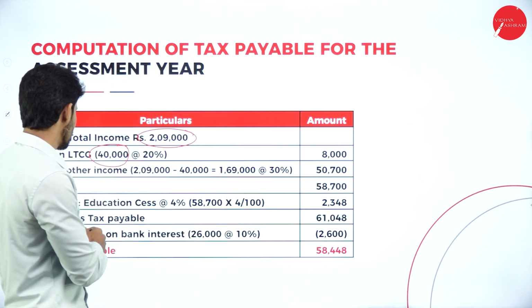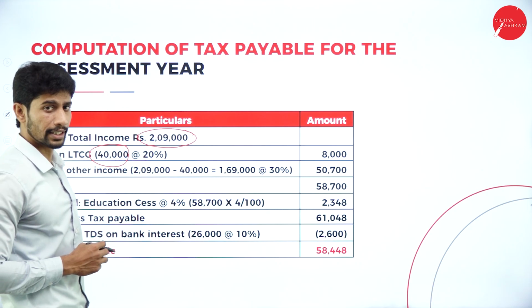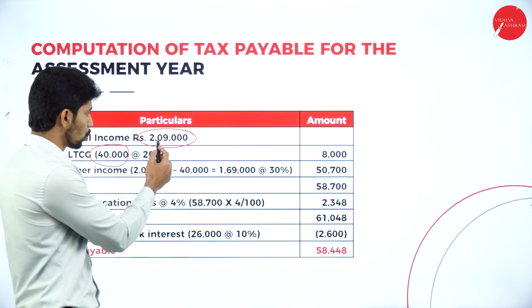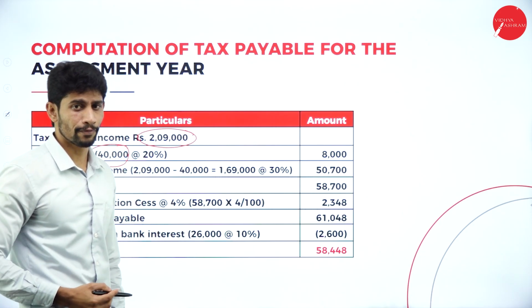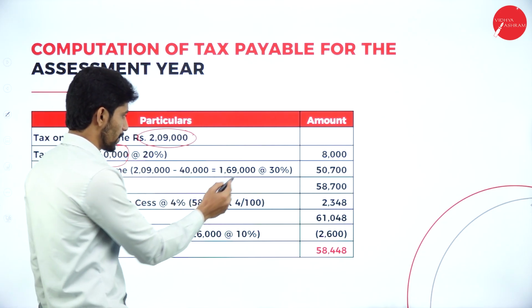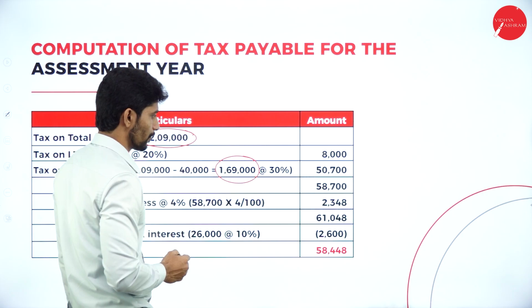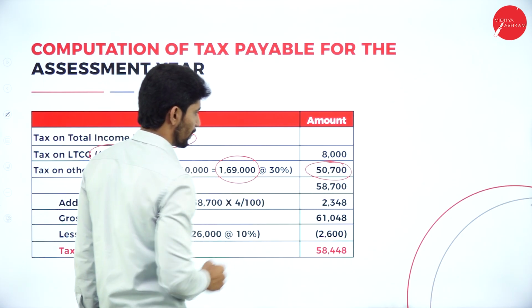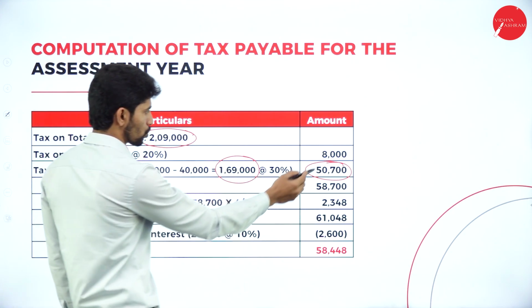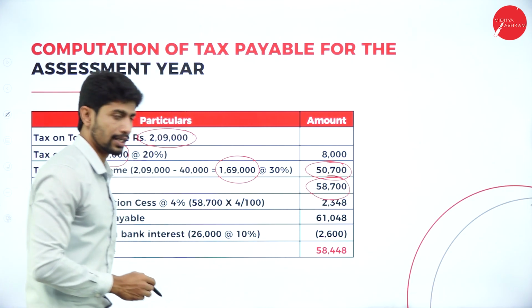What is the remaining balance? Tax on the other income. That is the remaining balance: 2,09,000 minus 40,000, because we already taxed 40,000, right? So minus 40,000, you will get the balance of 1,61,000. So tax at 30%, you will get 50,700. So total these two, you will get 58,700.